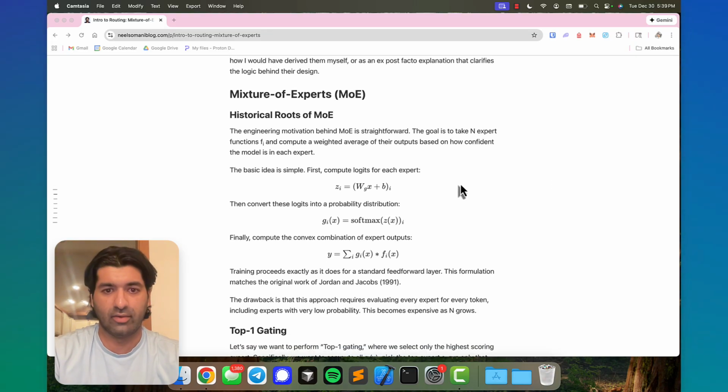And the way that it works intuitively is that each of these networks gets some weight. Maybe one of the experts that we're really confident in gets 0.75, and another expert that we're not so confident in gets 0.05. And we're just going to take a linear combination of the expert network's outputs. We're going to add it together, and that's the final output.